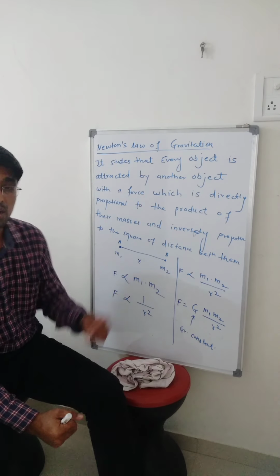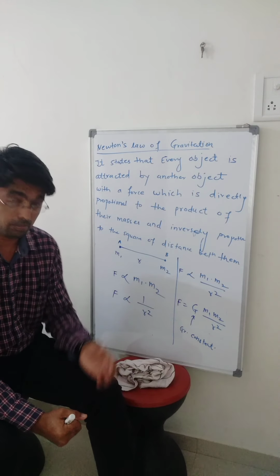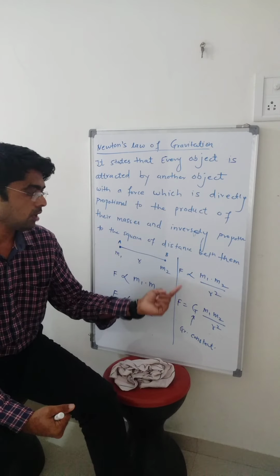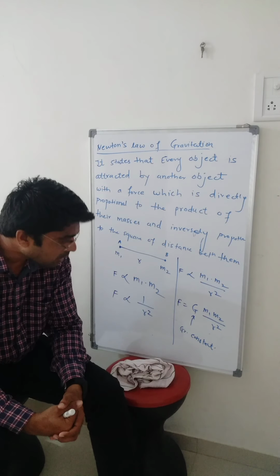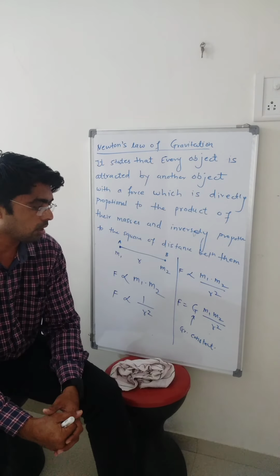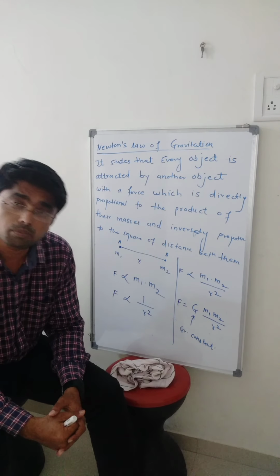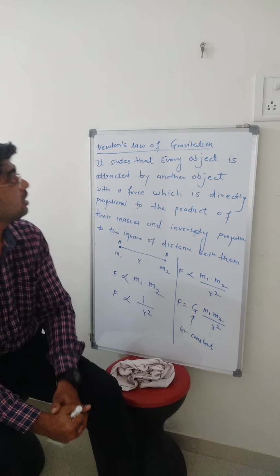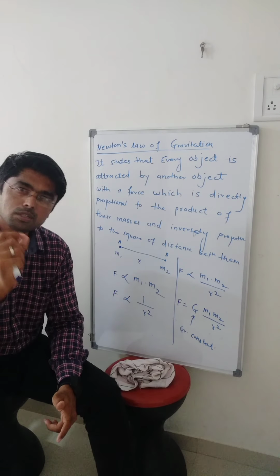The distance is taken as r, so F is inversely proportional to r square. So F equals G into m1 into m2 upon r square, where G is the gravitational constant. This is Newton's law of gravitation or universal law of gravitation.